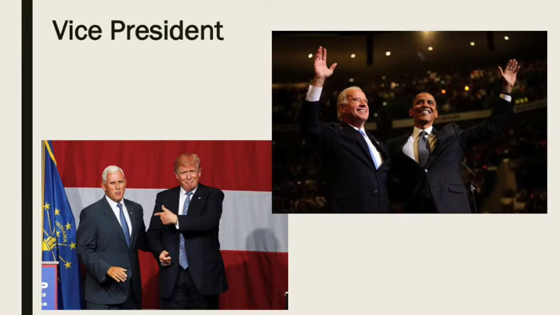Below the president sits the vice president, who supports and advises the president and is ready to assume the presidency if the president is unable to serve. The vice president is also the head of the Senate and can cast a tie-breaking vote in the case of a 50-50 draw. A vice president can serve unlimited terms.